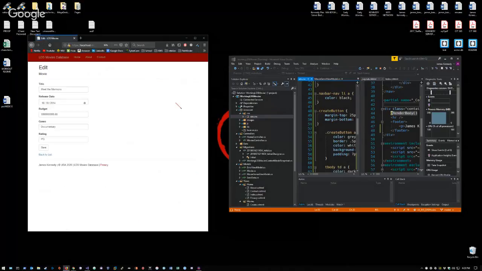Next, let's test the edit page. Let's go to Meet the Mormons and give it a more realistic budget. The field budget must be between 1 and 100. I think that is referring to millions, so let's just give it a budget of $100 million.